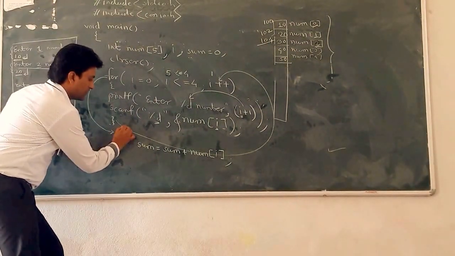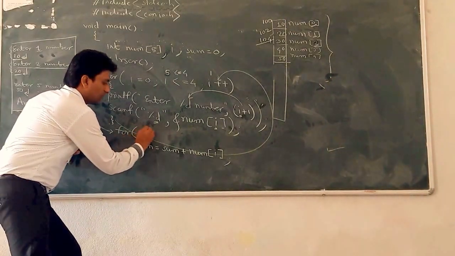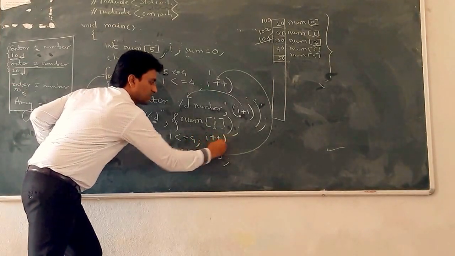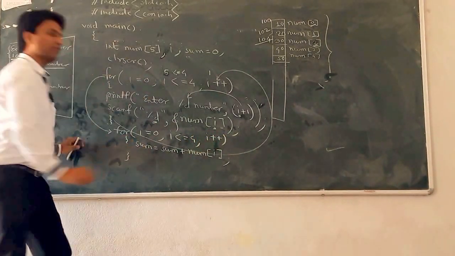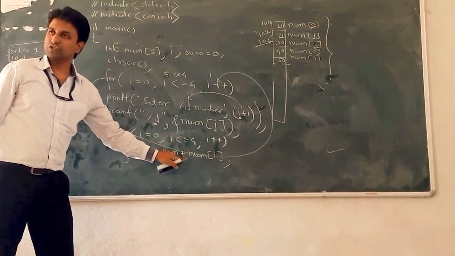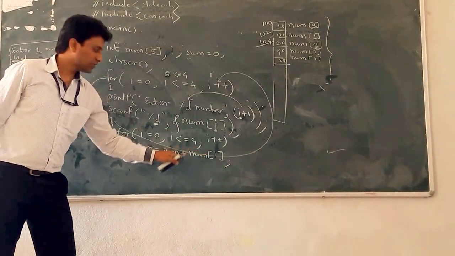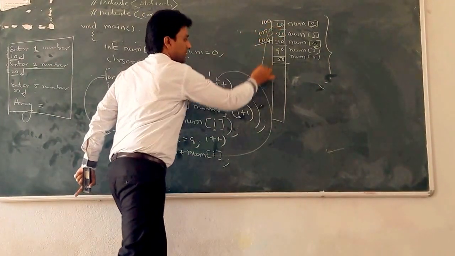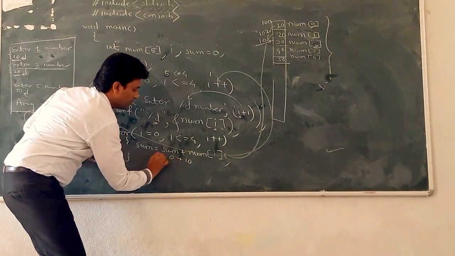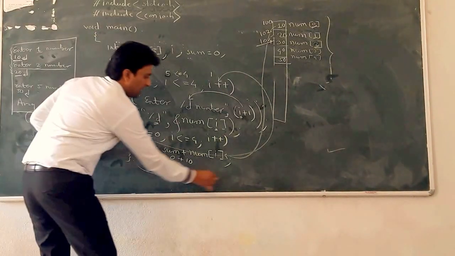Next, what do you want then? Here you write a for loop. Again one for loop, starting from I is equal to 0, I less than equal to 4, and I plus plus, because this loop is executed 5 times. Initial sum is equal to 0, so 0 plus num of 0, as the first time the index is 0. What is the value in num of 0, taken from the RAM? 0 plus 10. What is the sum? 10. Okay. Next, second time, I plus plus.